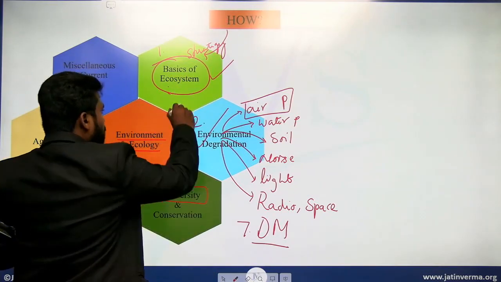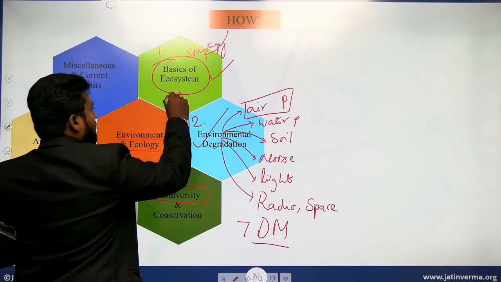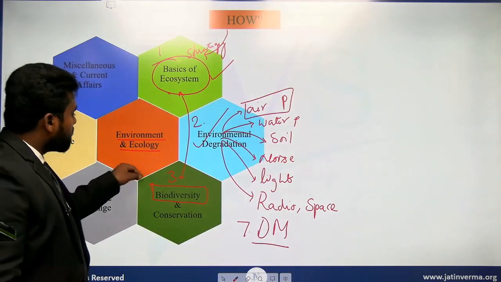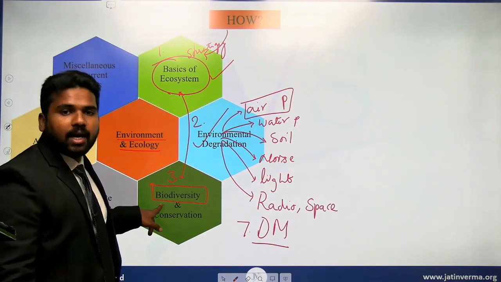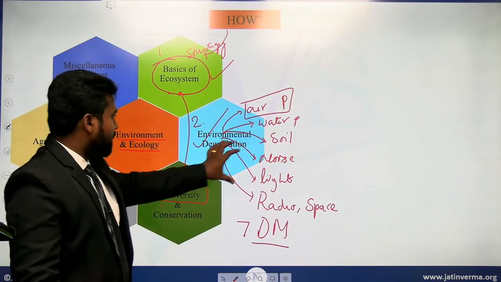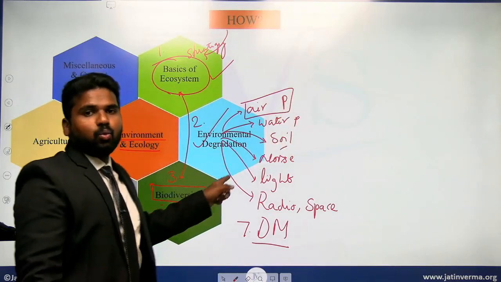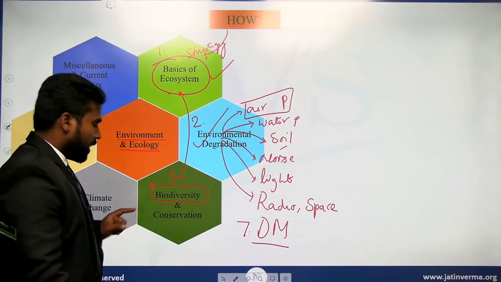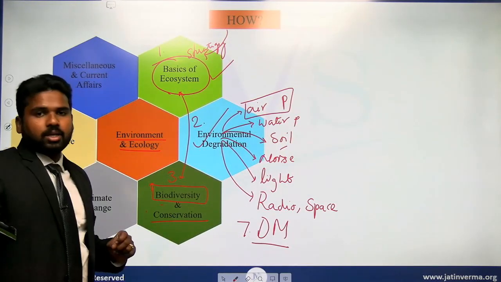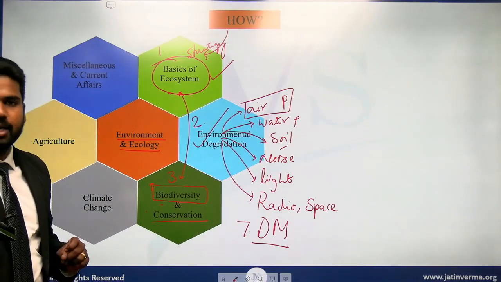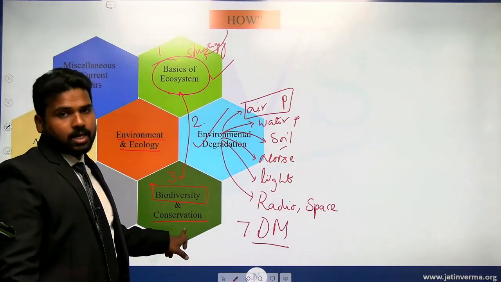There we'll try to link it with this in order to understand what are the species in that and how their diversity is threatened by this degradation, and what measures should be taken in order to conserve them. So these are the topics we'll be covering under biodiversity and conservation.